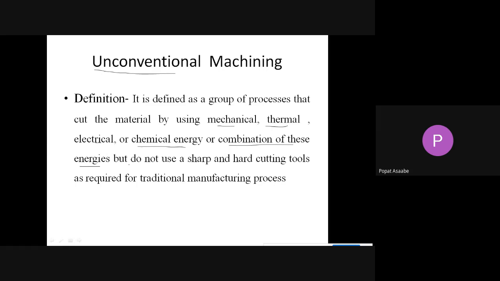But we are not using a sharp and hard cutting tool. Whatever hard cutting tool is required for the traditional manufacturing process, we are not using such a tool in unconventional machining. Instead of a cutting tool, we are using energy to remove the material from the workpiece. This whole process is called unconventional machining. Understood the definition?